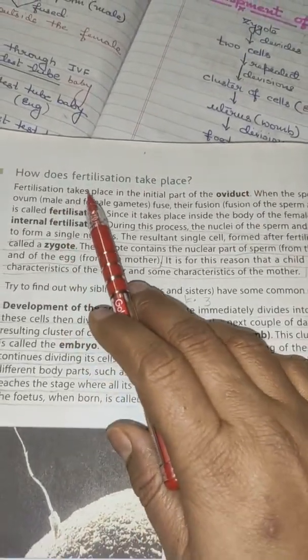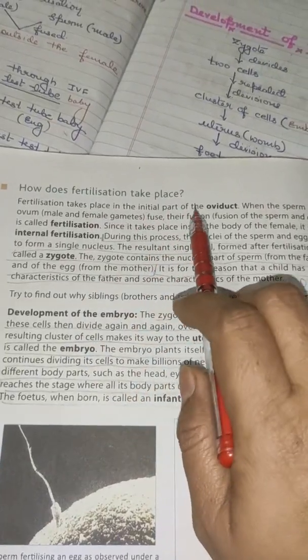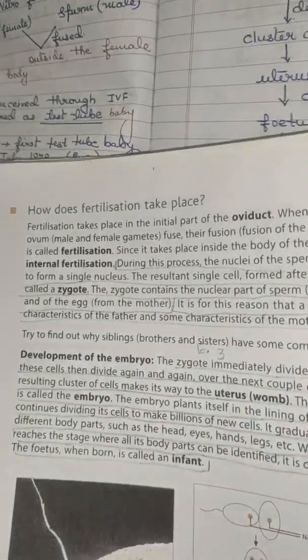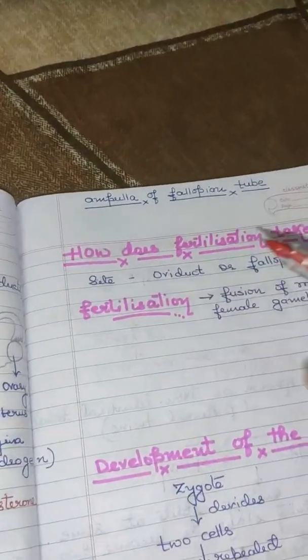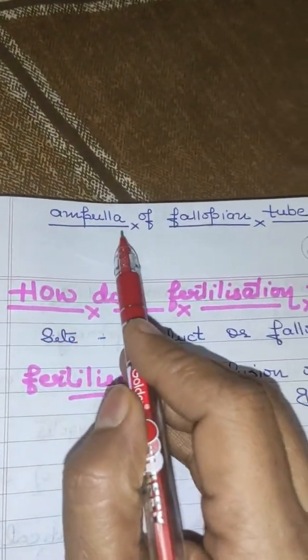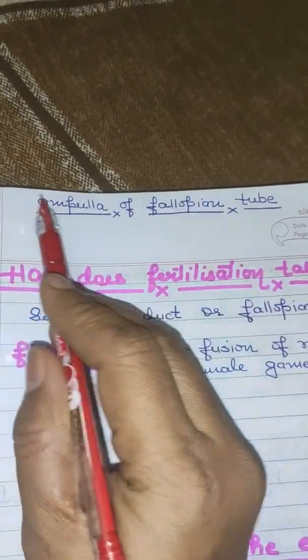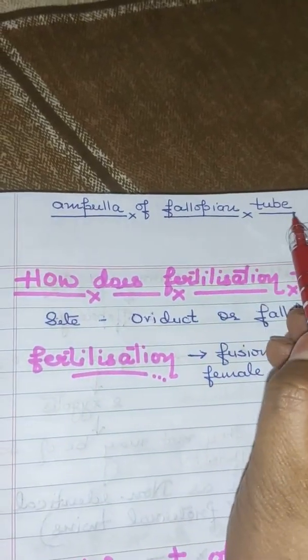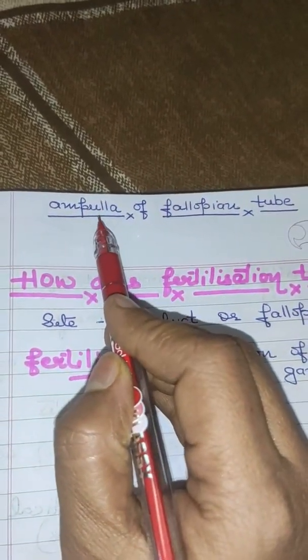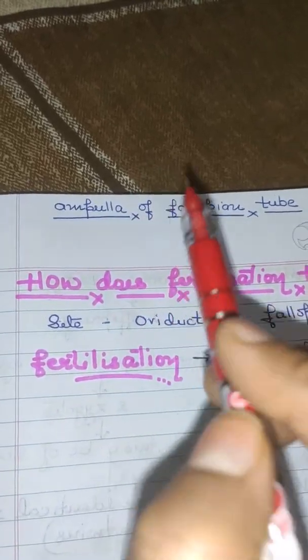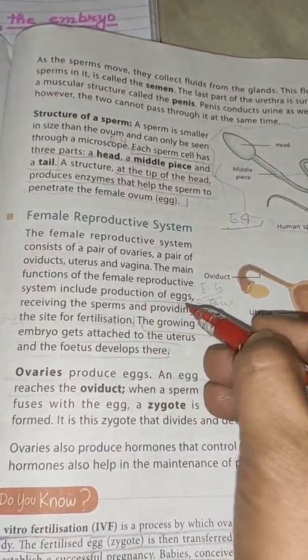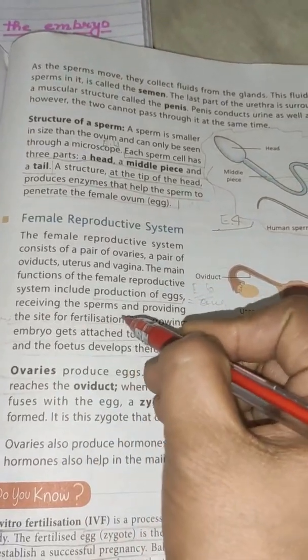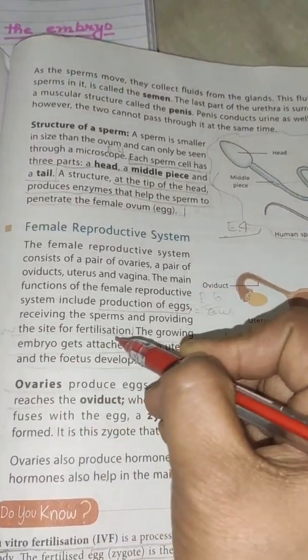The fertilization takes place in the initial part of the oviduct. You know what is the name of that initial part? It is ampulla. The initial part of the oviduct or fallopian tube is known as ampulla, where the fertilization takes place. Just now I told you, the female reproductive organs are involved in production of eggs, receiving of sperms, and providing the site for fertilization.